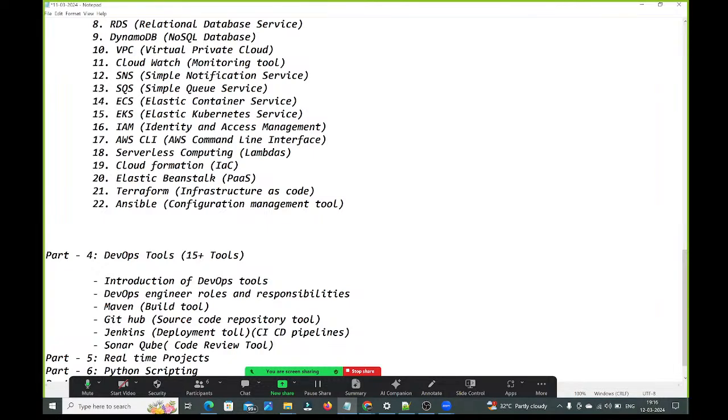For that, we use one tool called SonarQube. By using SonarQube, we can review the code: whether it was developed as per coding standards, whether they have written the unit test cases, and whether all the unit test cases passed. Code coverage as per industry standards: minimum code coverage should be 80%. Whether code coverage is above 80% or not, all those things will be reviewed by SonarQube only. If the SonarQube review is successful, then only your application is eligible for deployment. Otherwise, your application will not be eligible for deployment.